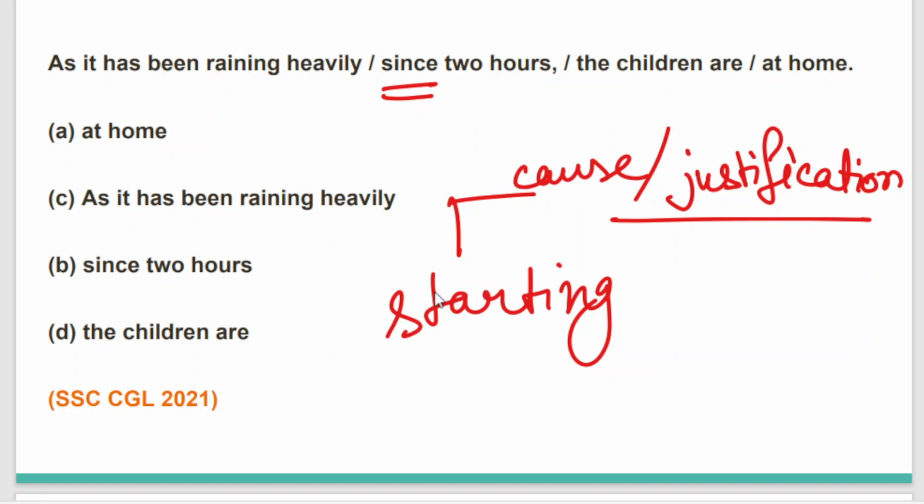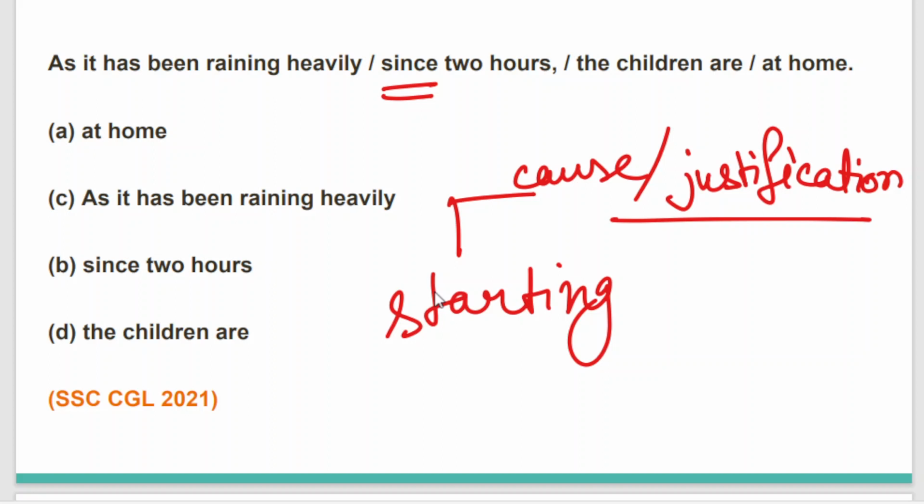But here in this sentence, we are trying to express the meaning that it has been raining heavily since 2 hours. That means it started 2 hours ago. But we don't know whether it is continuing or whether it ended 1 hour ago. So grammatically, this sentence is incorrect. Literally, the sentence might be correct according to its meaning, but grammatically, the sentence is absolutely incorrect.